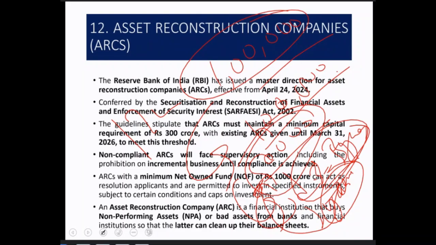So in short, these are those loans where the bank had provided the money, but they are not getting it back in the form of interest or in the form of the principal amount also. So these are the non-performing assets.